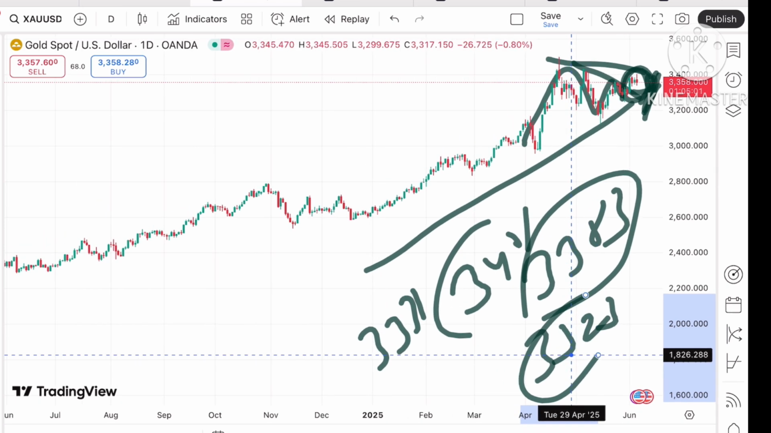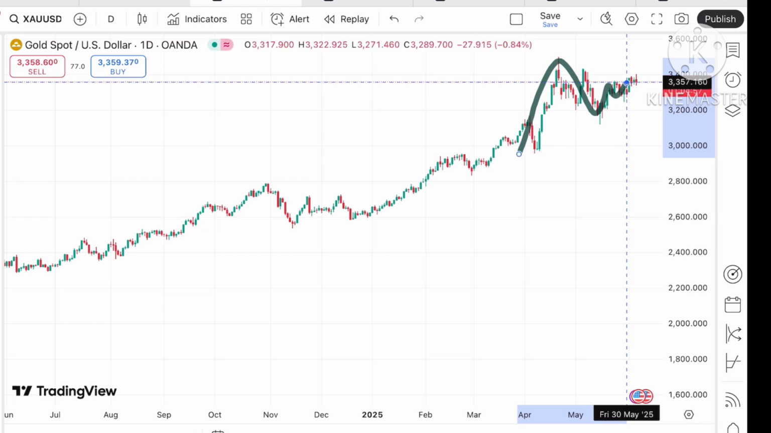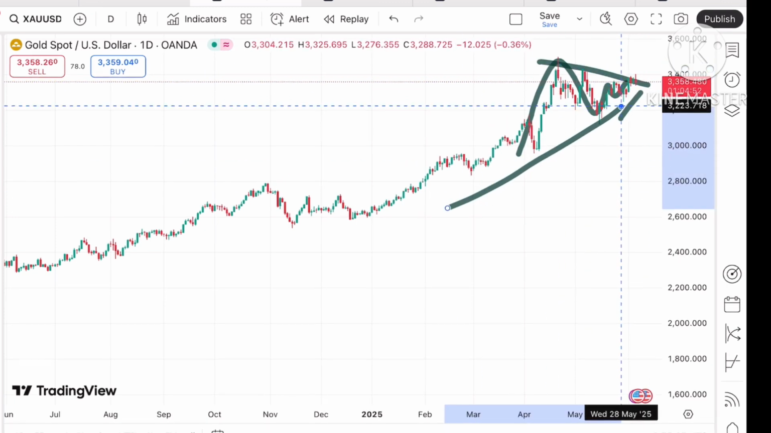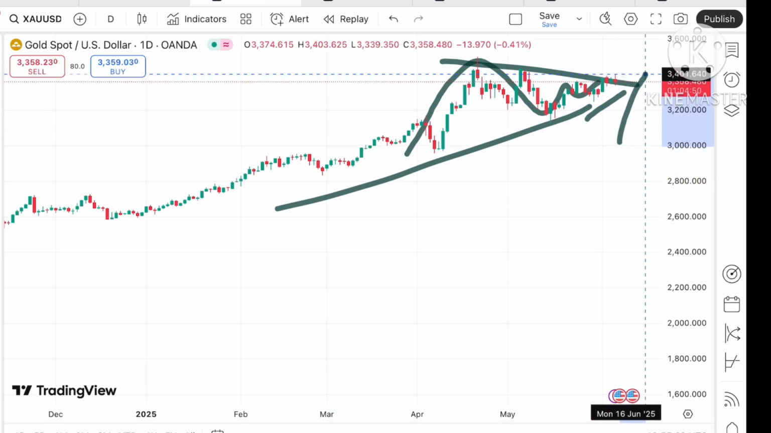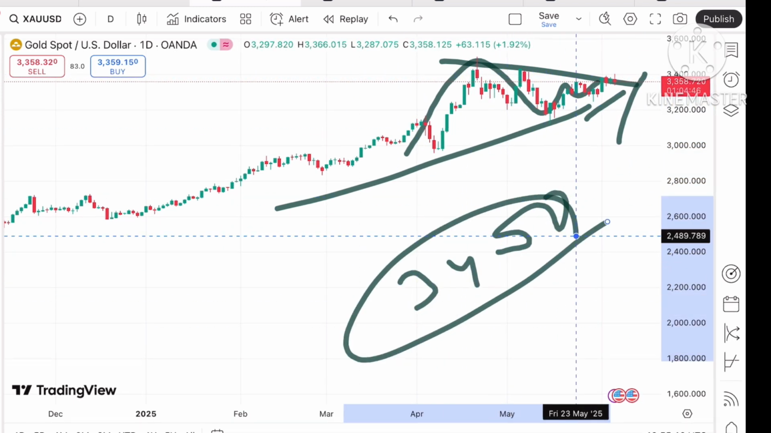Because see, it is trying to go into a narrow zone. If you look at this narrow zone, there can be a chance that it can make a new all-time high also. If the price starts sustaining above a level of 3400, we can see chances of going further upside.